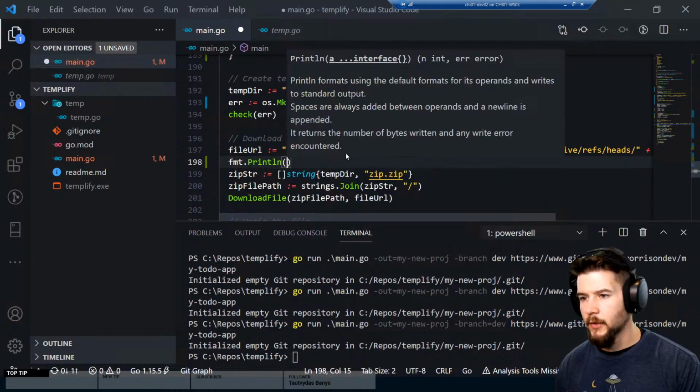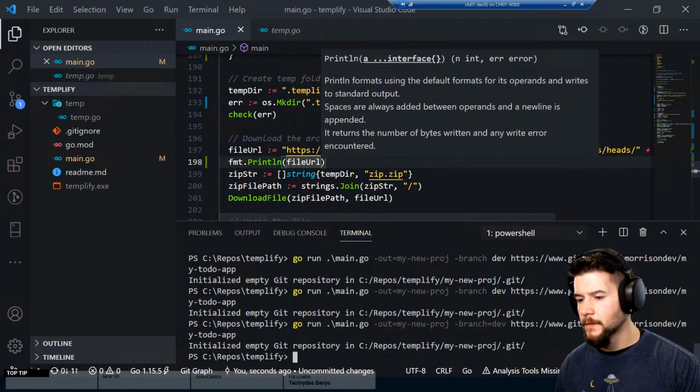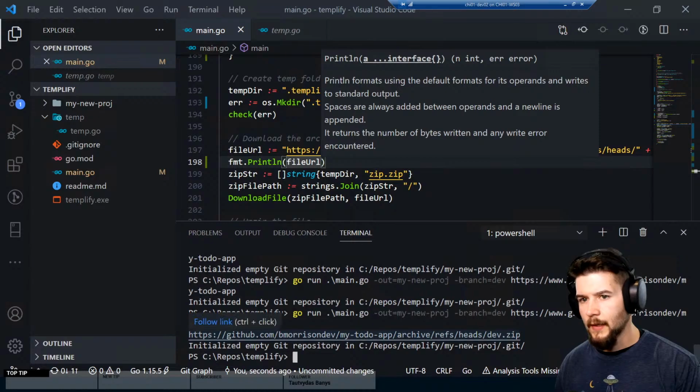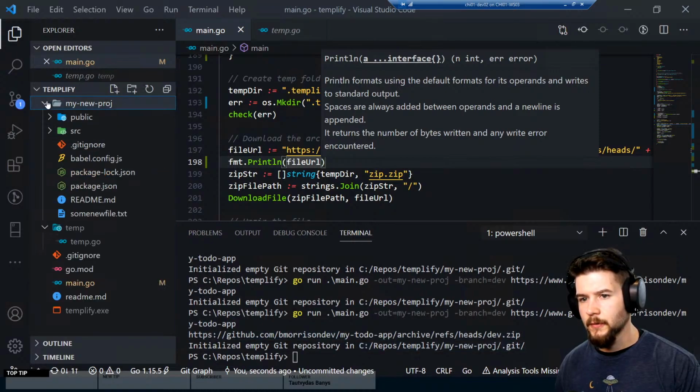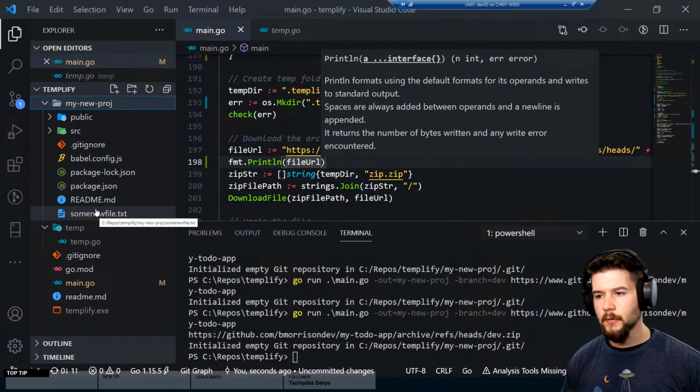I want to see what the value of that file URL is. File URL, save that and run this again. Okay, it downloaded the zip folder. Oh, there we go. It's in there. I wonder if there was a delay between GitHub actually adding it into that zip folder. Which I guess kind of makes sense, but as long as it works, it works.